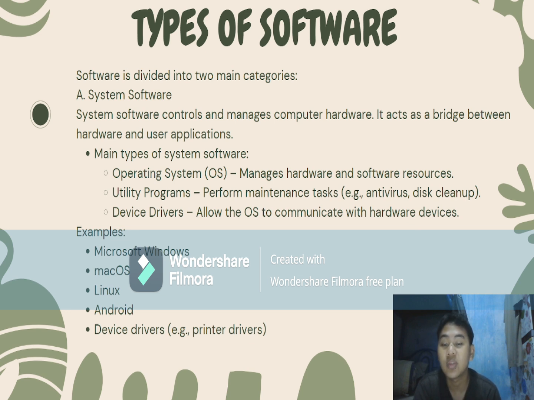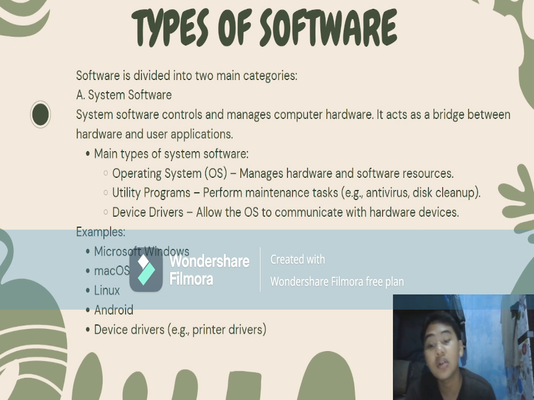Utility programs perform maintenance tasks, like antivirus and disk cleanup. Device drivers allow the OS to communicate with hardware devices. Examples: Microsoft Windows, Mac OS, Linux, Android, and last, device drivers.